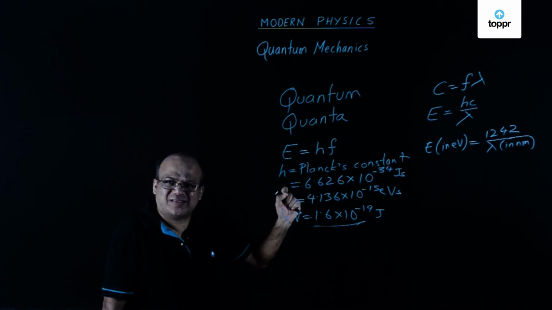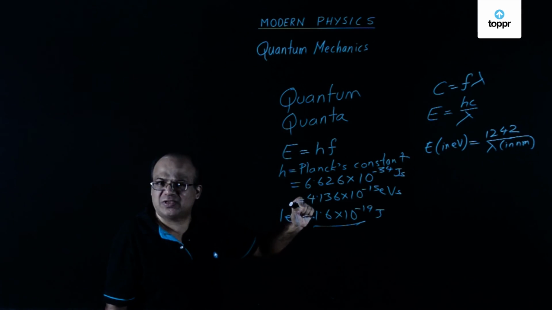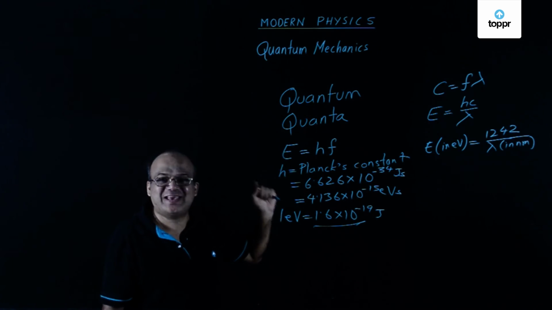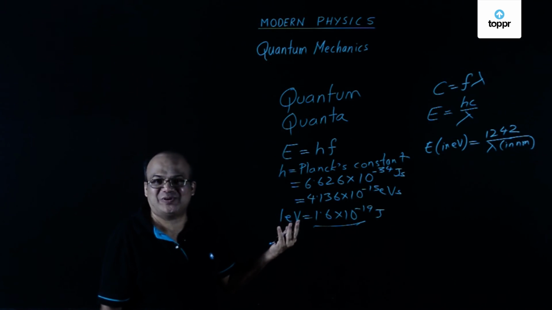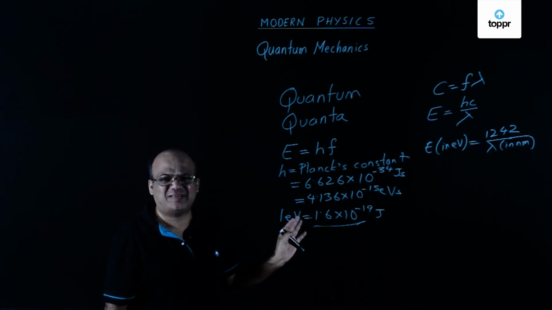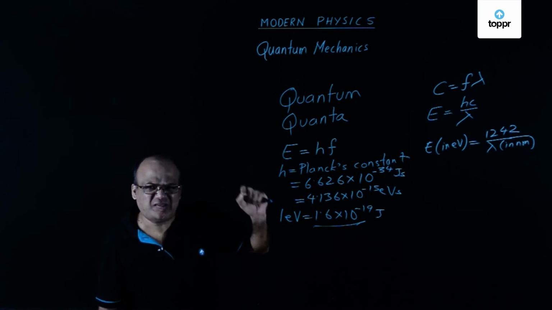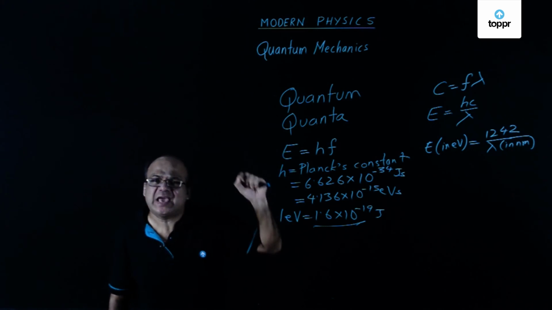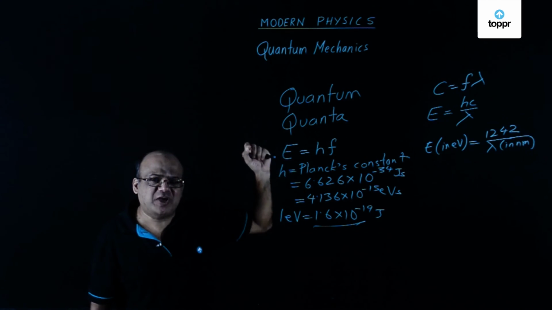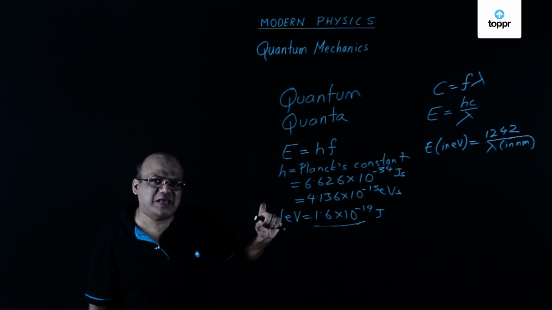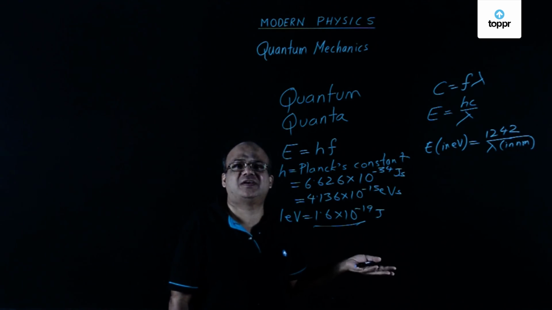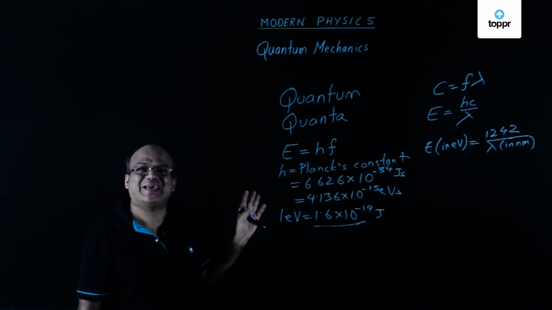So memorize this. E equal to hf, E equal to hc by lambda, and E is also equal to, in electron volt, 1242 by lambda in nanometer. Easy equations. So this is what is quantum mechanics. In quantum mechanics, we deal with things which exist in certain minimum or elementary amounts or integer multiple of that minimum or elementary amount.